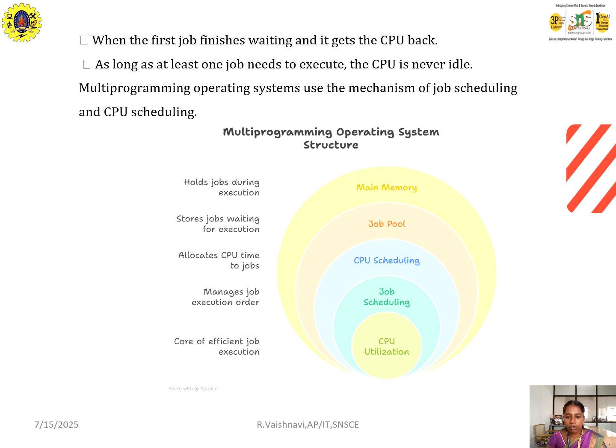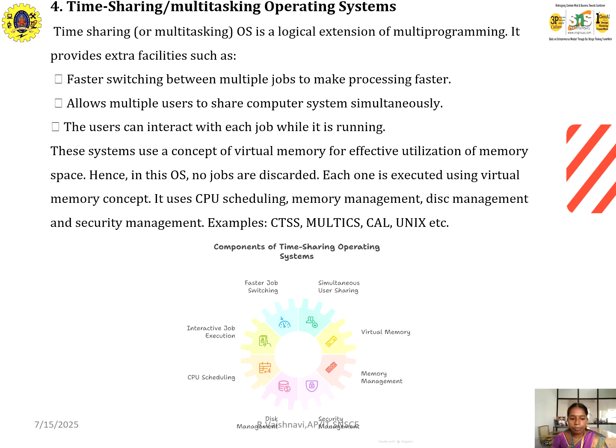Next one will be job scheduling. It manages the job execution order, and then third one will be the CPU scheduling. Here it allocates the CPU time to the jobs, and then fourth one will be the job pool. Here it stores jobs waiting for execution. Fifth one will be the main memory. Here it holds the jobs during the execution. These are the processes that take place in the multi-programming operating systems.